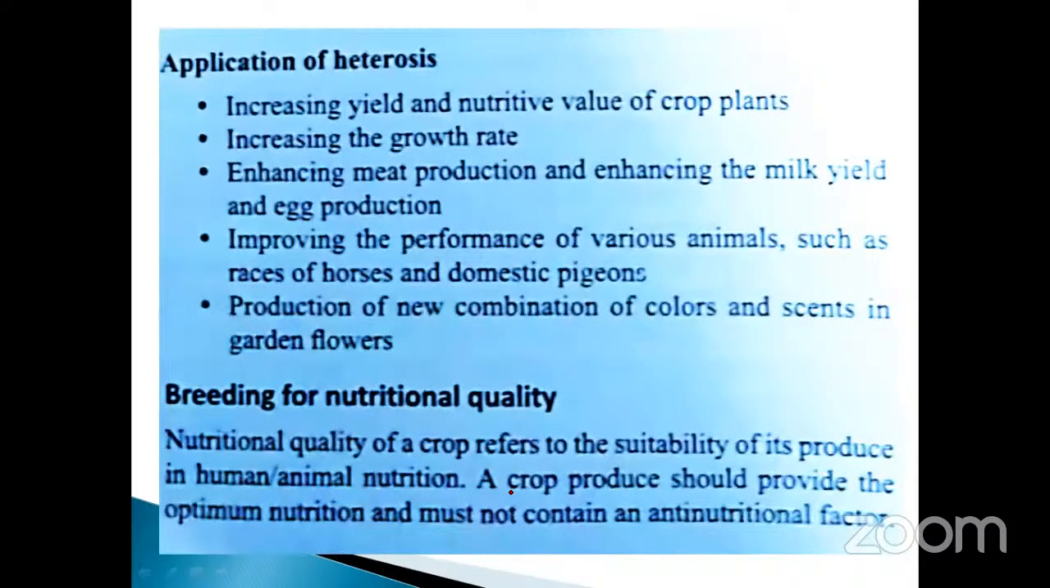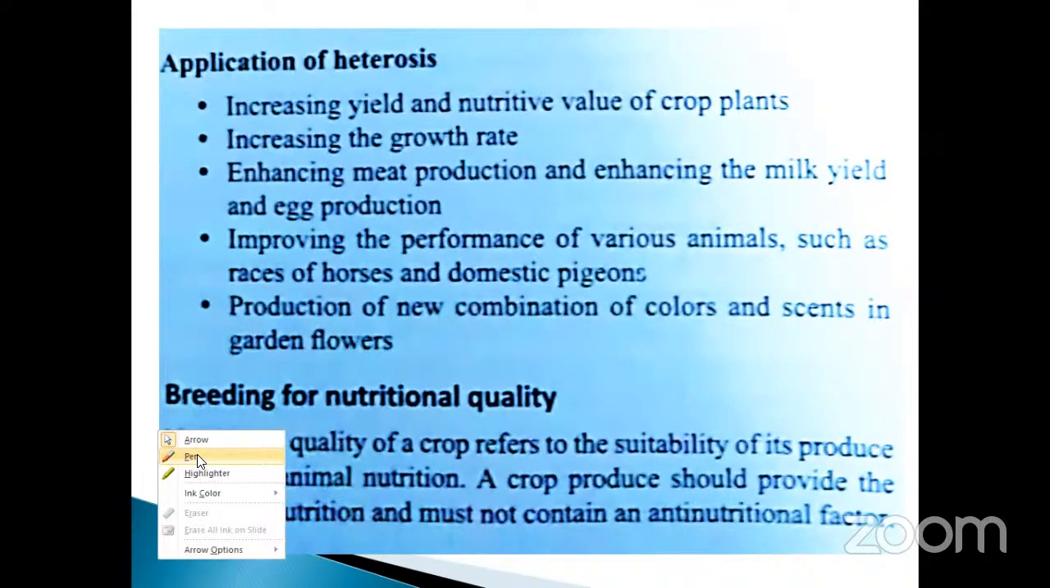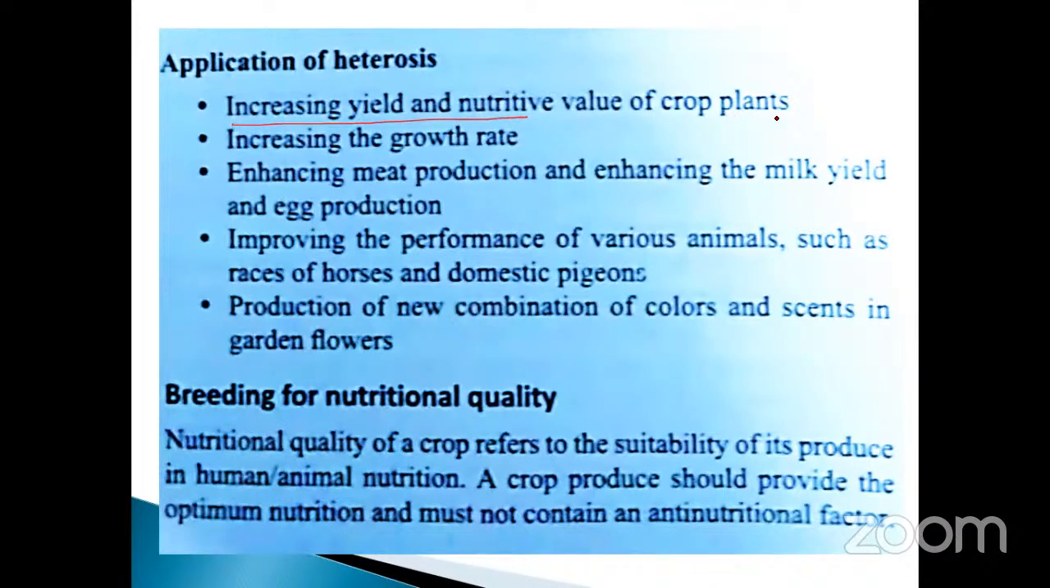Now, application of heterosis, where it will be used. Increasing the yielding and nutrient value of crop plants. First of all, for commercial purposes, increasing the yield. For example, 10 mangoes per bunch, imagine. The same thing, 25 bananas per bunch of banana. Okay, likewise.